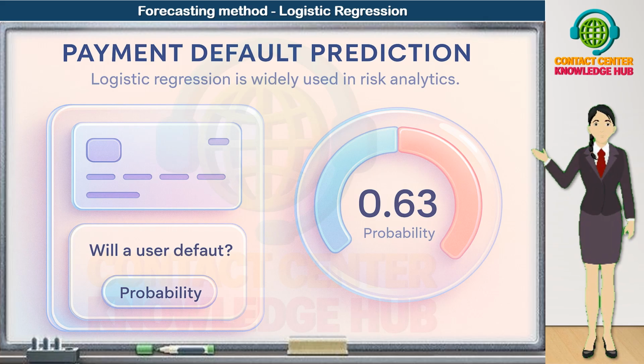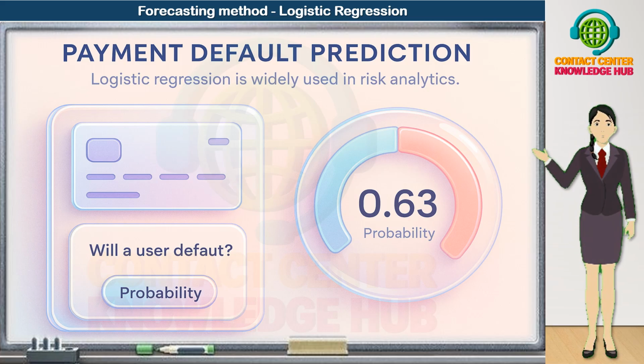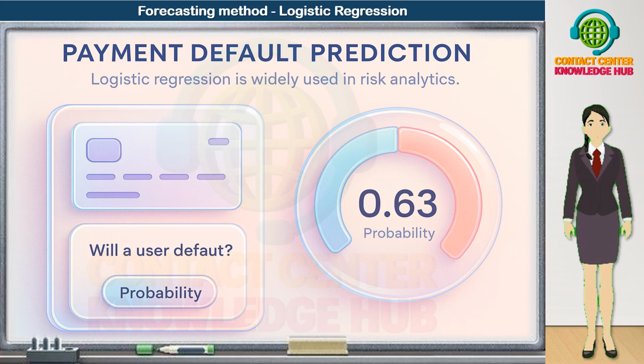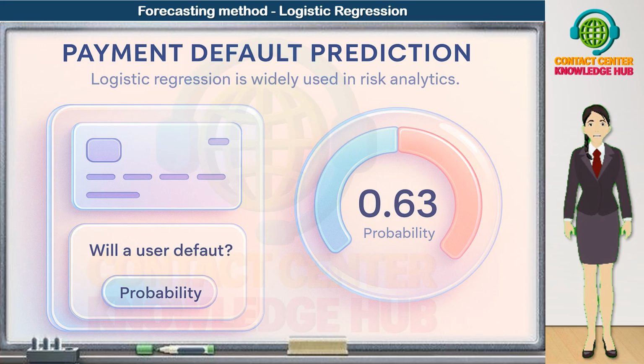Once we have that probability, we can classify this account as high risk, prioritize it for early reminder calls or messages, tighten credit limits or exposure, or move it into a special monitoring or collections strategy. So, in payment default prediction, logistic regression acts as a risk radar. It does not just say default or no default. It gives us a numeric risk score that helps us rank customers, manage exposure, and deploy collections resources more intelligently.